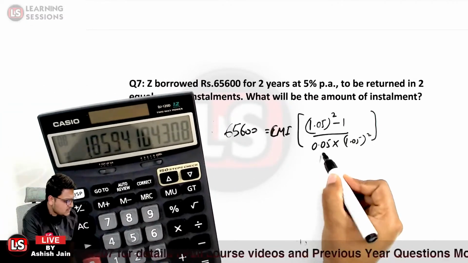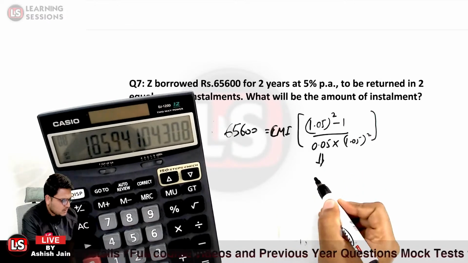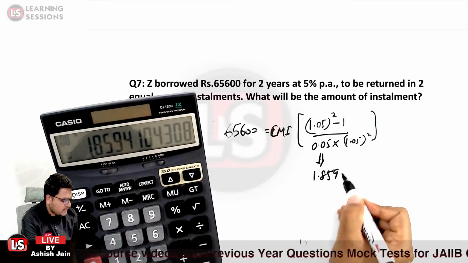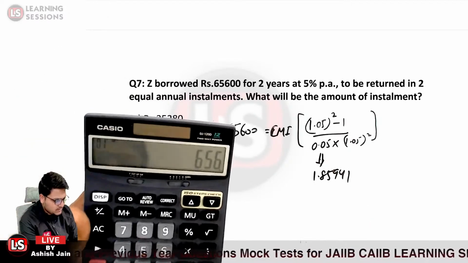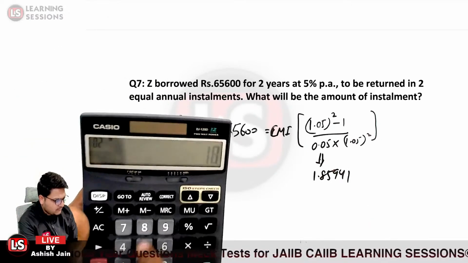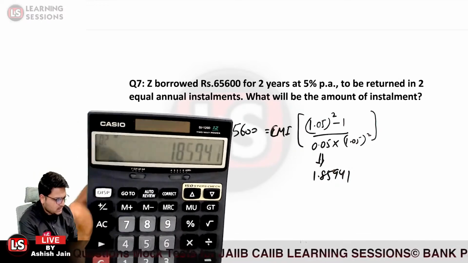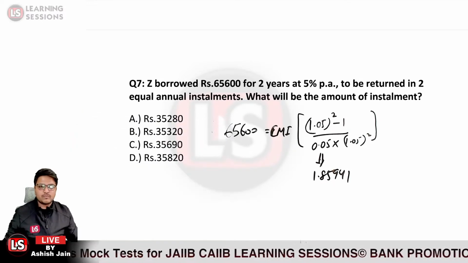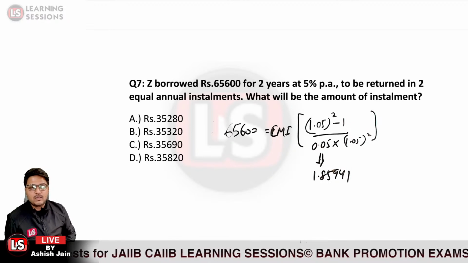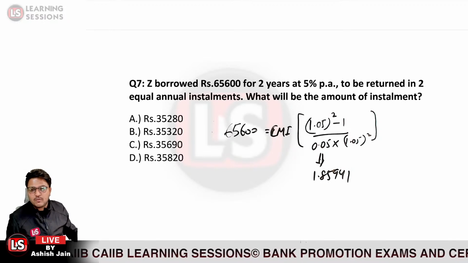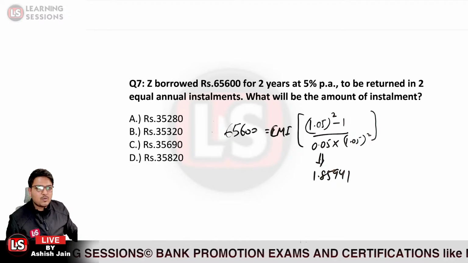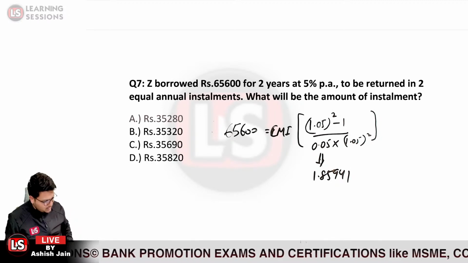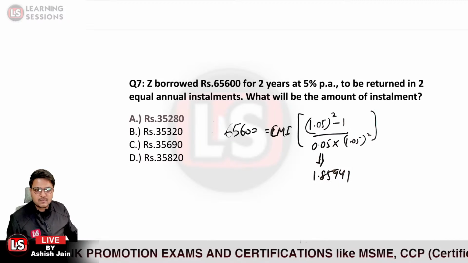This value is reduced to 1.85941, and further 65600 divided by 1.85941, and the answer comes out to be 35280. So option A over here is the right answer, and Anita Prajapati has answered the question at the earliest. So option A is the right answer in this particular case.